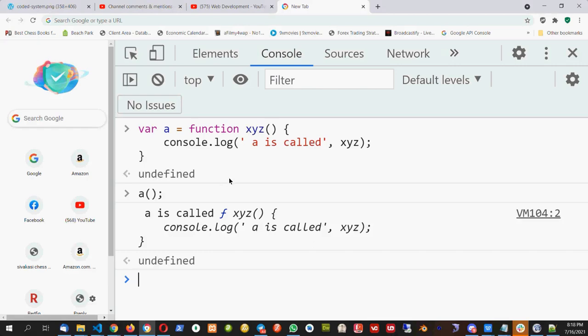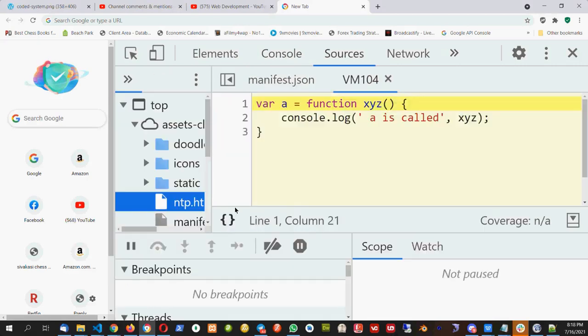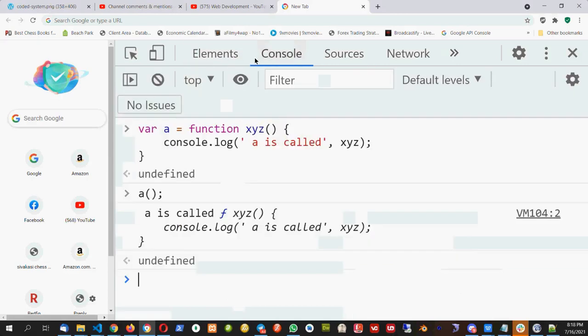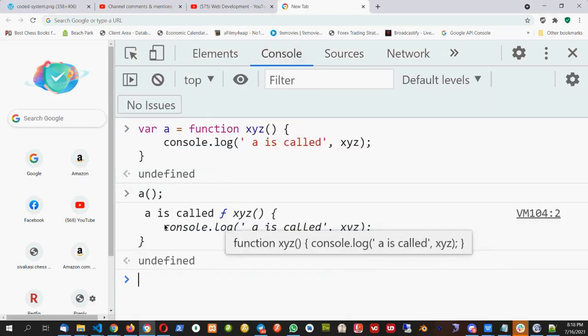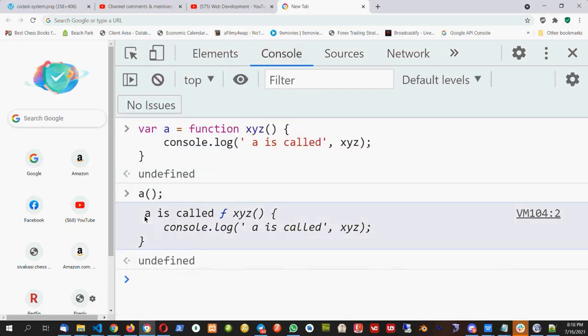One second, this is not the right example. XYZ should be the function. Okay, yeah, so this is the right one. So we are seeing a is called is here, and this XYZ function is here. So what is this XYZ?